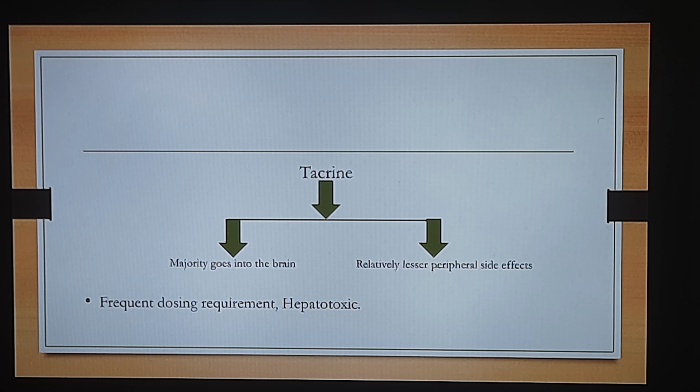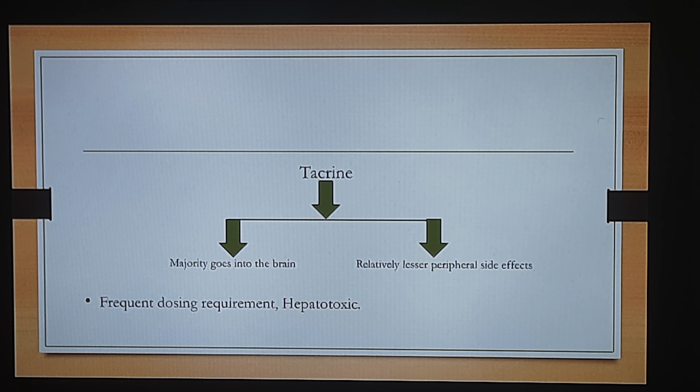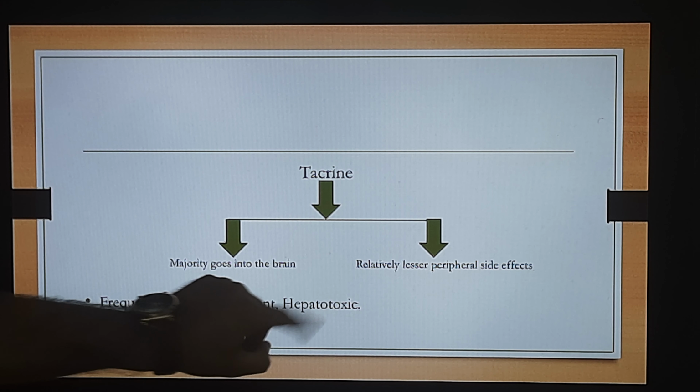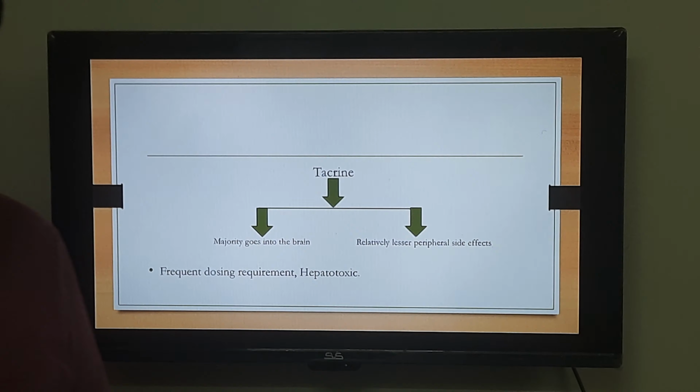So अगर majority ये जो drug है अगर brain में जा रही है, so can I say there will be relatively lesser peripheral side effects? Why? Because अगर majority drug हमारे brain में जा रही है, so peripheral region में the concentration of this particular drug will be reduced.